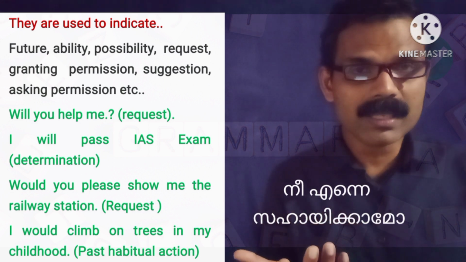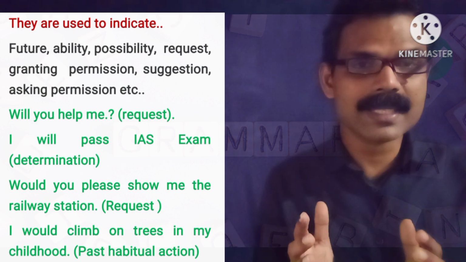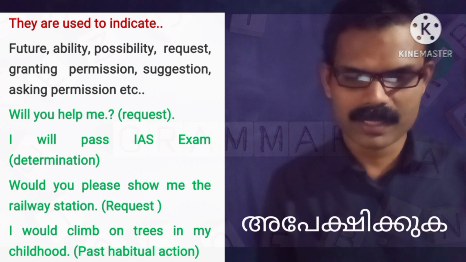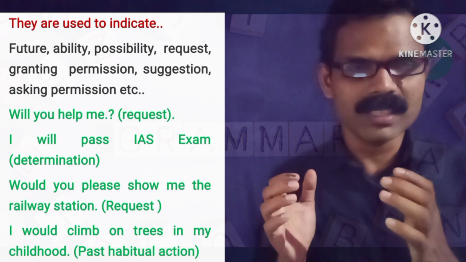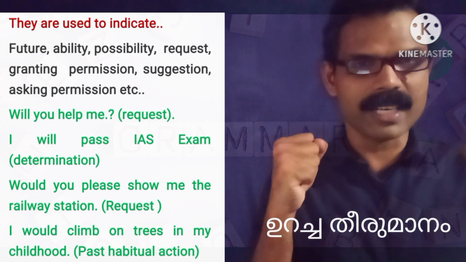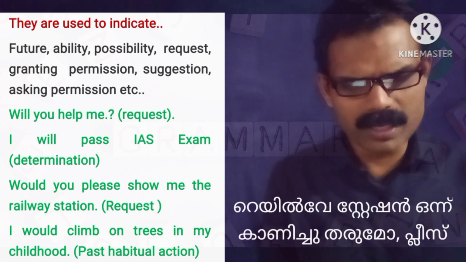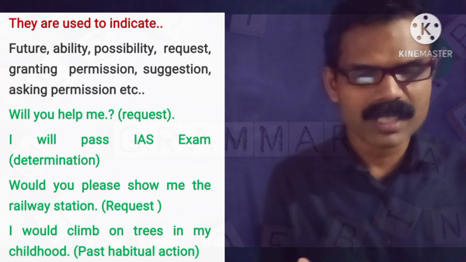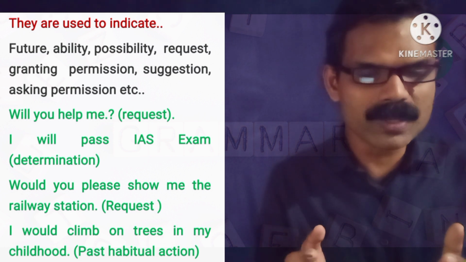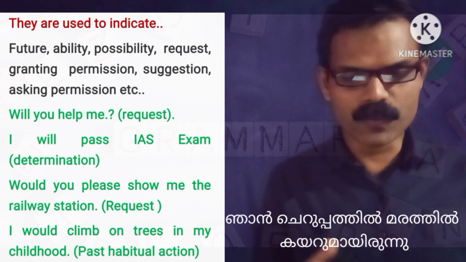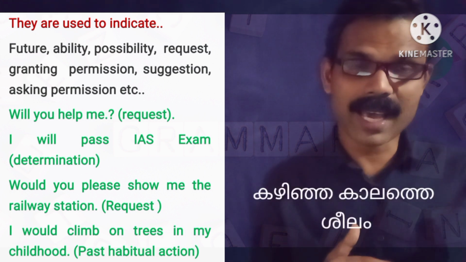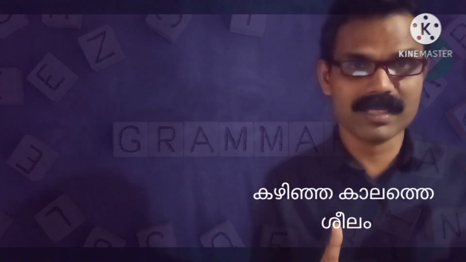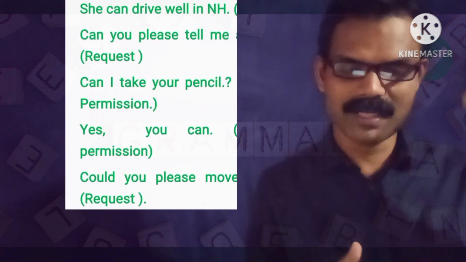Will you help me? Will here is used as a request. I will pass IAS exam. Will there is used as a determination. Would you please show me the railway station? Would here is used as a request. I would climb on trees in my childhood. It is past habitual action. Would is used here to indicate the past habit.